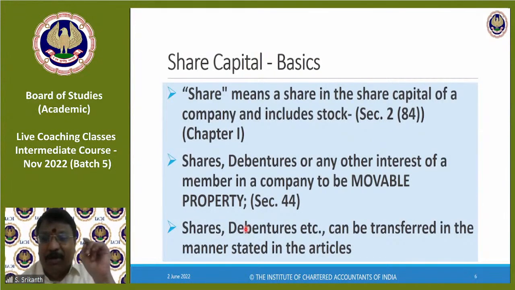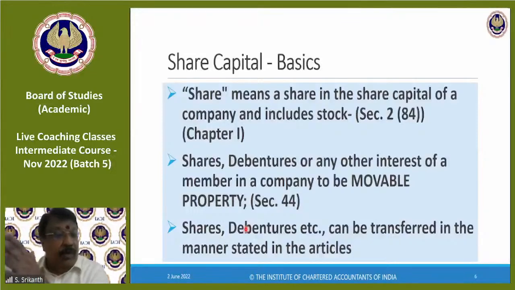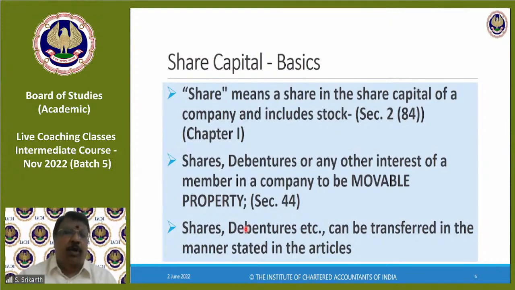But because there's also a contract between the company and the members inter se, there is the need for a share transfer form. You understood the need for the share transfer form, right? In the Act also there are sections for transfer of shares and registration of transfer of shares. We'll talk about it a little later in this topic.